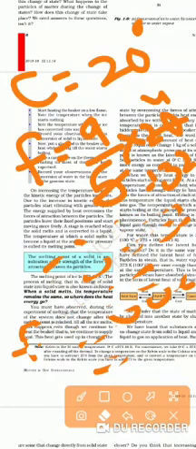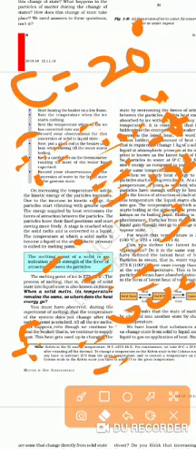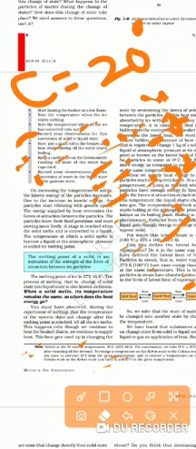Now another formula is to convert Celsius into Kelvin. For Celsius into Kelvin, you will use another formula. It is K is equal to C plus 273.